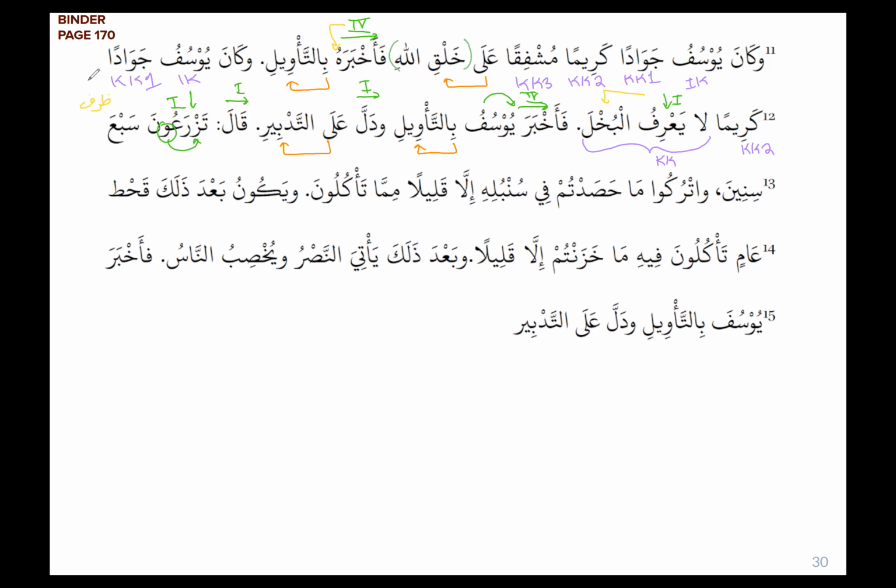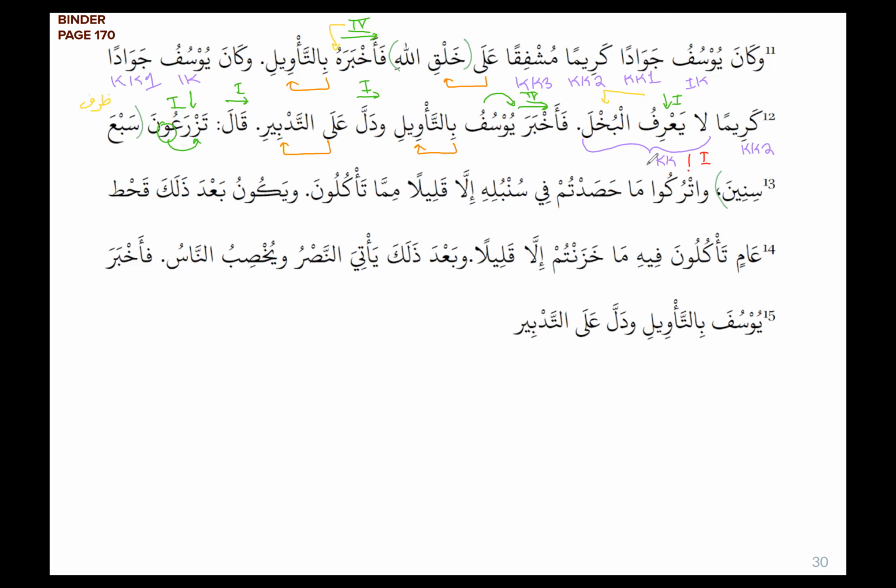And this is also in idafa. How do we know the 7 is a part of the dharf and it's nasab? Because the sinin is indicating time, it's indicating years. So it's acting like a dharf here, and we'll learn more about that in level 3A. وَاتْرُكُوا مَا حَصَدْتُمْ. So وَاتْرُكُوا is an amr, form 1.